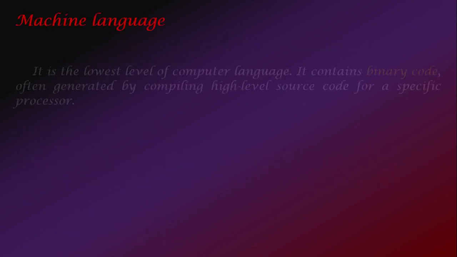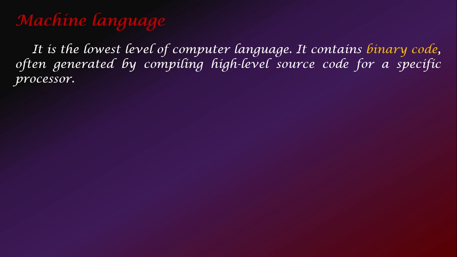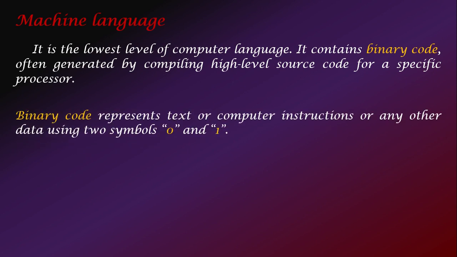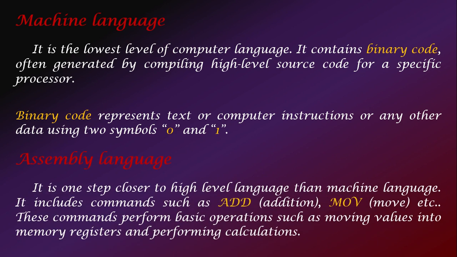Machine language basically consists of instructions that are converted into binary code. The word bi means two. And to represent instructions in binary code, we use only two characters, 0 and 1. Okay? Assembly language. Assembly language is a little bit closer to you than machine language. It consists of certain mnemonic codes such as ADD for performing addition, MOV for moving memory values from one register to another, in this manner.